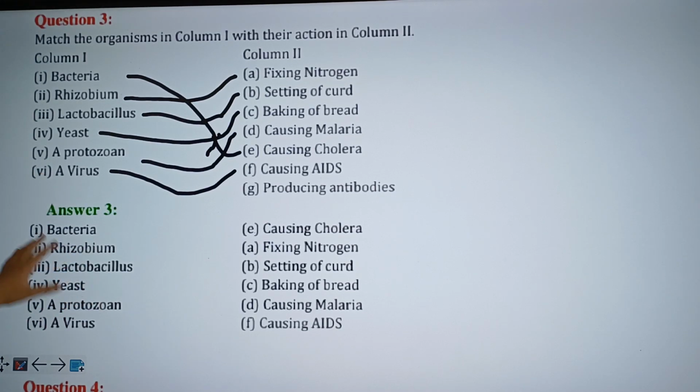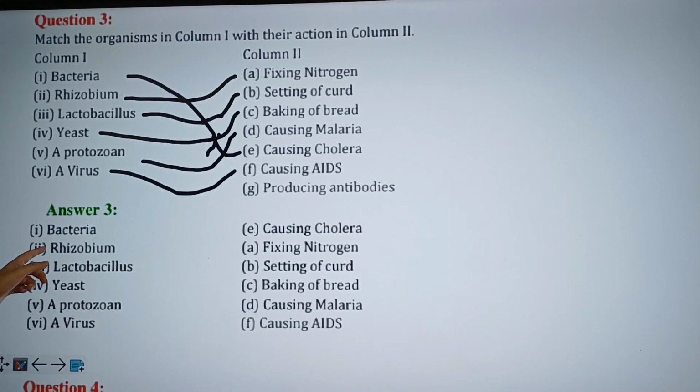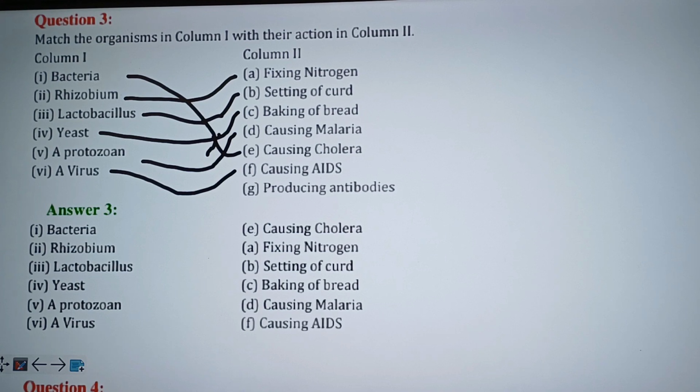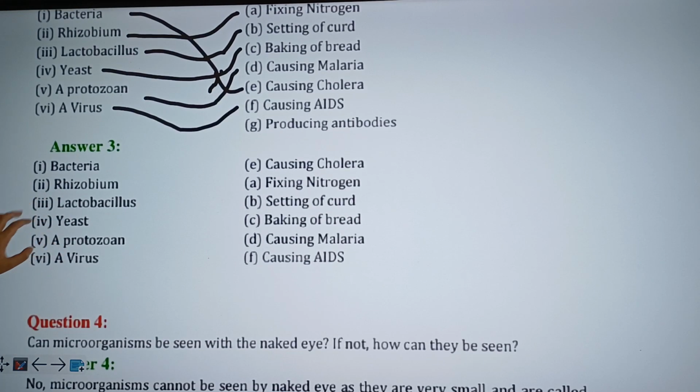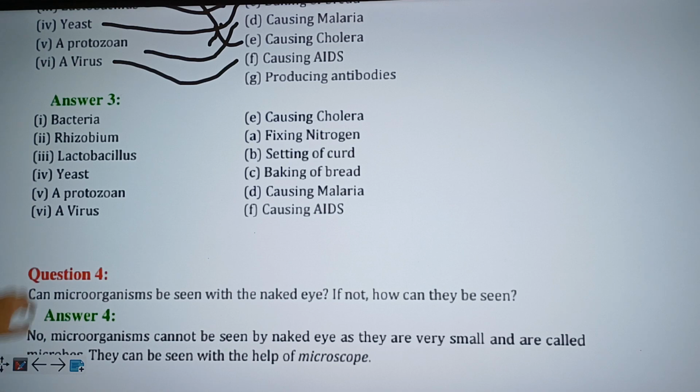And as you can see, the answers are correct. Bacteria is the one that causes cholera. Rhizobium is the one that is used in the fixing of nitrogen. Lactobacillus is used in the setting of curd. Yeast is used in the baking of bread. Protozoans are the ones that cause malaria, and virus are ones that cause AIDS.